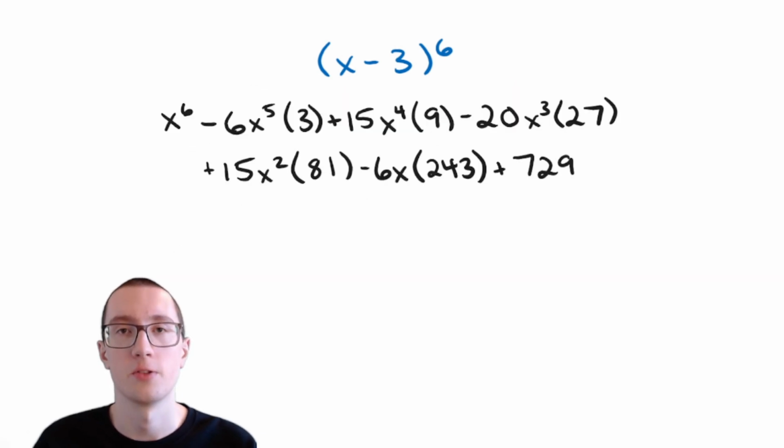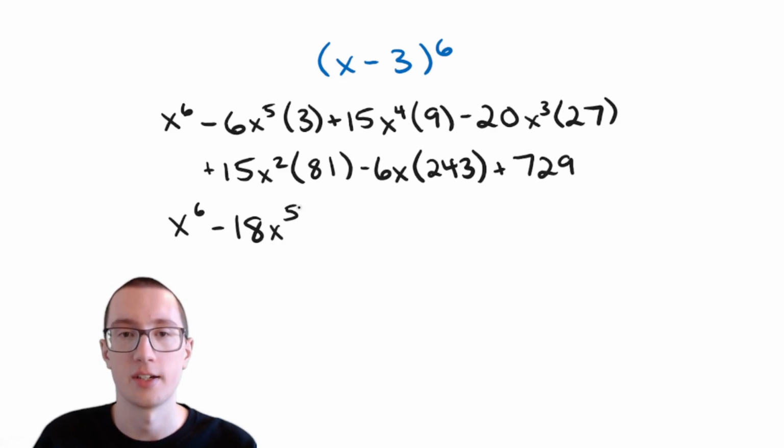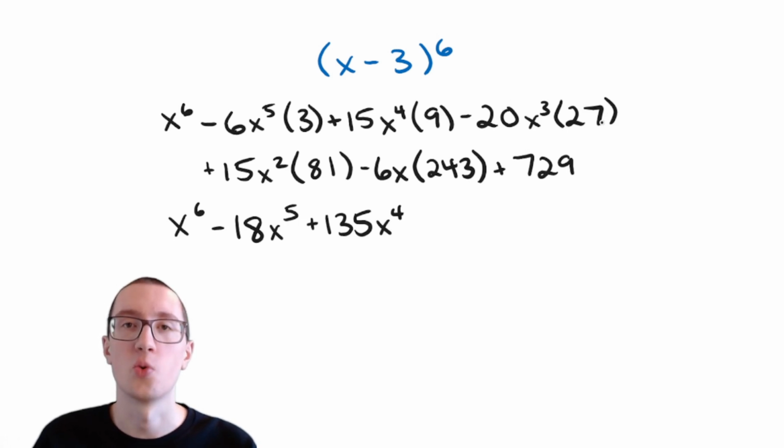So let's go ahead and get rid of this stuff at the top because we don't need it anymore and it's messy. All right, so the last thing we need to do is one more part of simplification, which you may notice we have numbers that we can multiply together that are just sitting around. So let's go ahead and do that. So you have x to the 6th minus, and then we have 6 times 3, which is 18. And then the x to the 5th is just going to stay because we can't do anything with that. Then we have 15 times 9, which if you put that in your calculator, you would get 135. X to the 4th. Then here we have 20 times 27, which if you were to put that in your calculator, you would get 540.